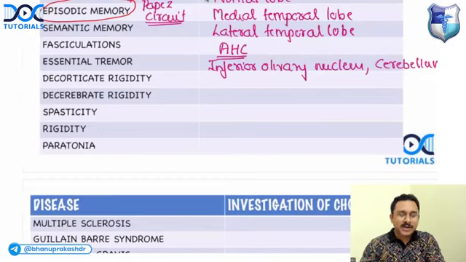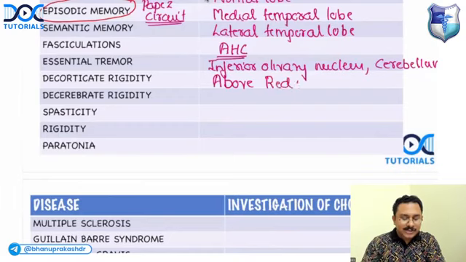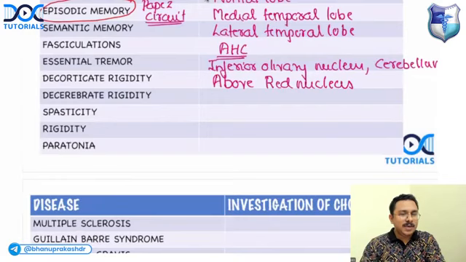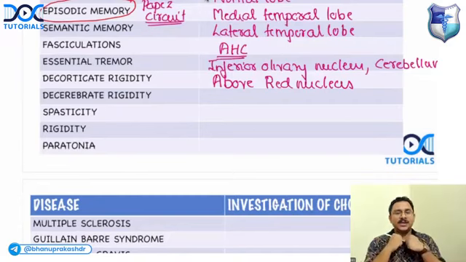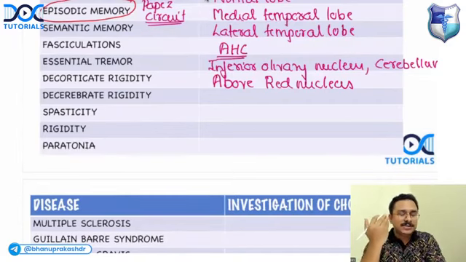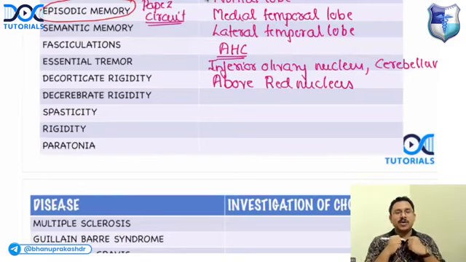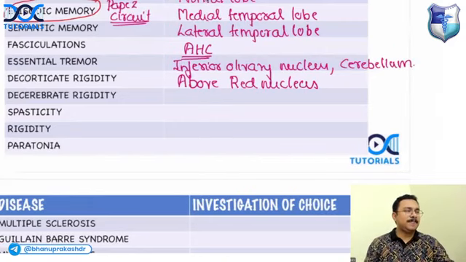So what is decorticate rigidity? Site of lesion is above the red nucleus. When there is damage above the red nucleus, you get decorticate rigidity. Decorticate rigidity means abnormal flexion or abnormal extension. Can you tell me? Waiting for your comments in the chat box. Yeah, it is abnormal flexion.